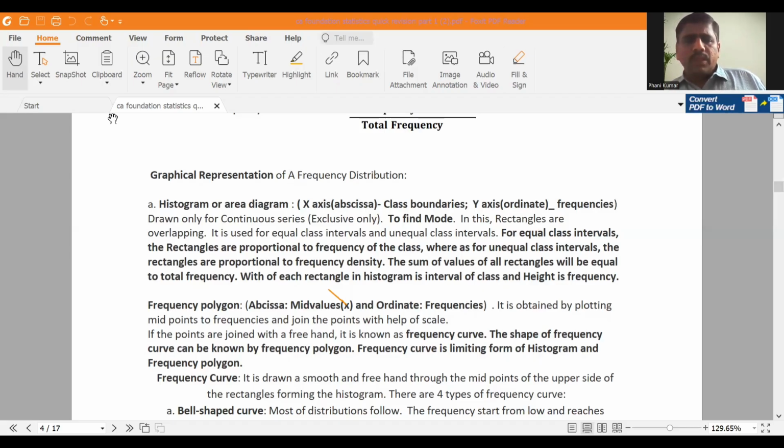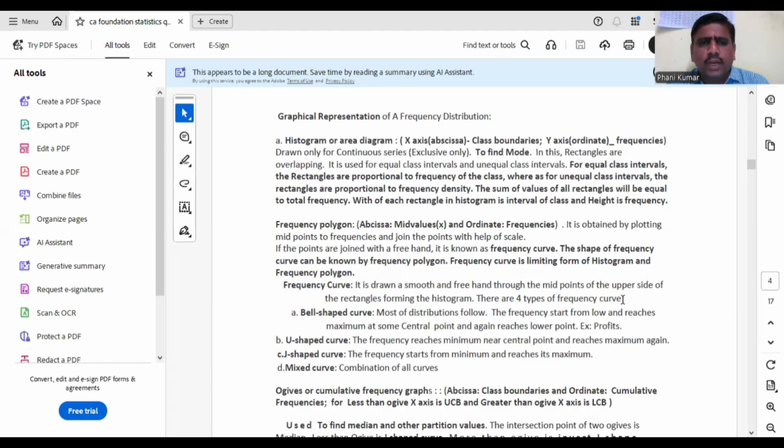So how many types of frequency curves are there? We have 4 types. A frequency curve is a smooth curve drawn by taking mid values on the x-axis and class frequencies on the y-axis. All the points are joined with a smooth curve, and there are 4 types. One is the bell-shaped curve. Most distributions follow a bell-shaped curve, where the frequency starts at a minimum, reaches a maximum at the center, and again reaches the minimum.